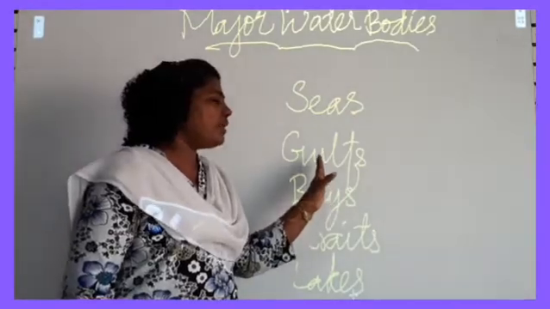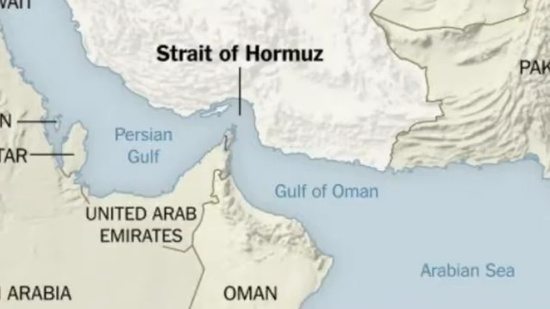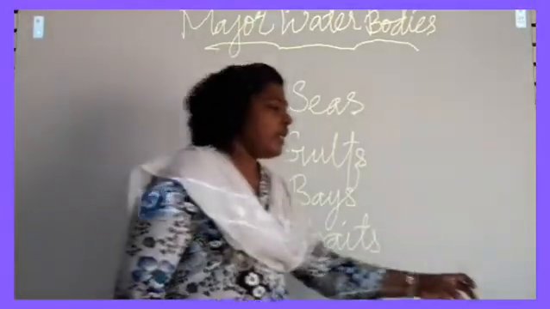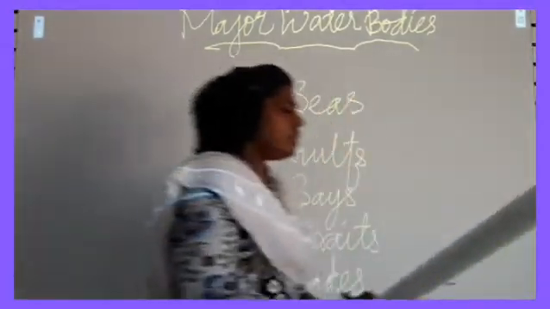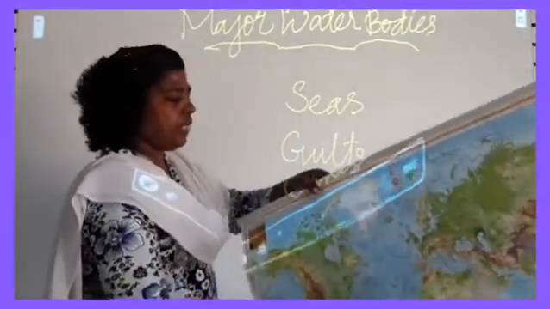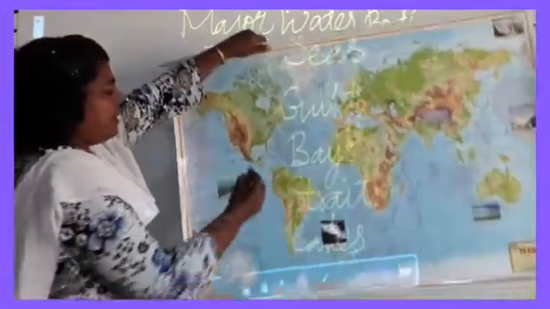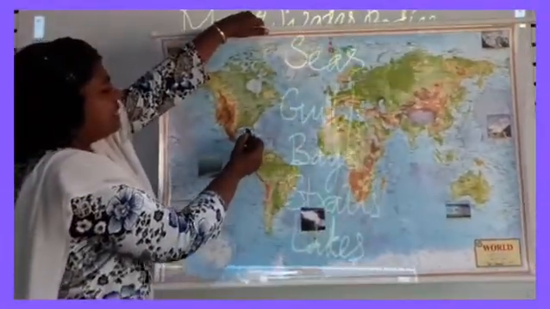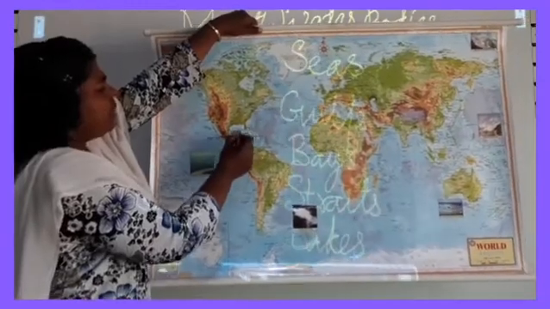And Gulf, what is called a Gulf? A Gulf is an inlet of a sea of large areal proportion. It is the inlet of a sea which has a large areal proportion. For example, it is called the Gulf of Mexico.